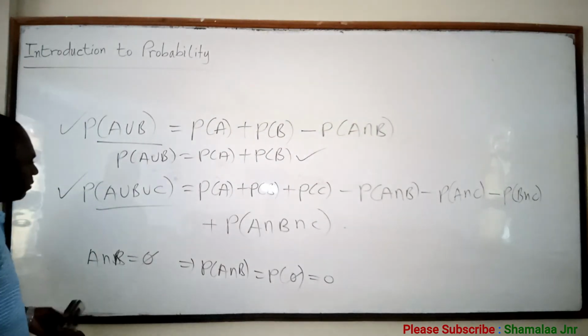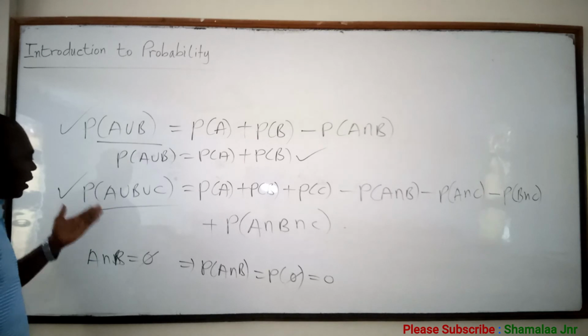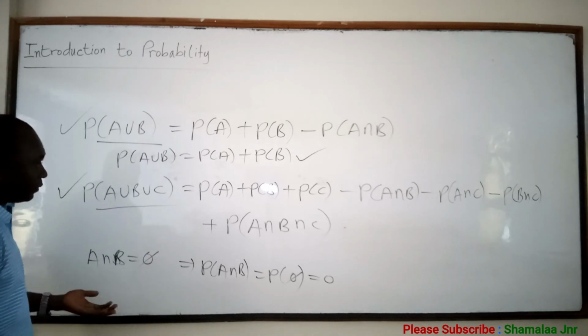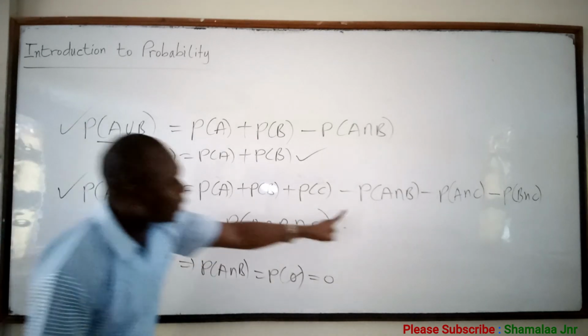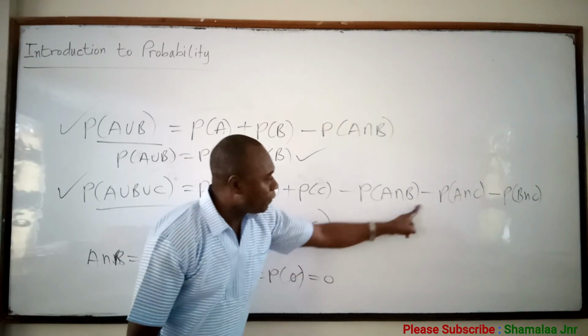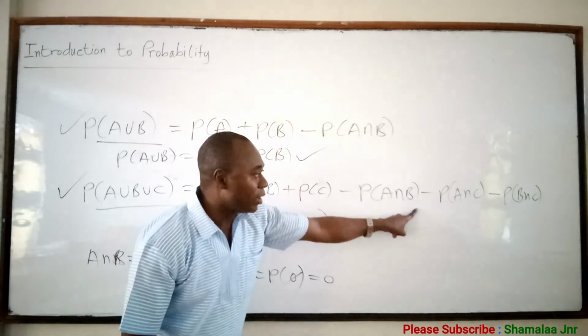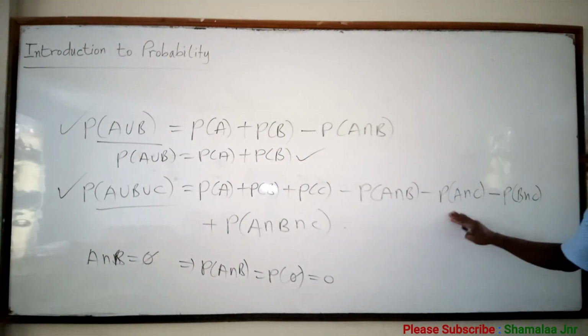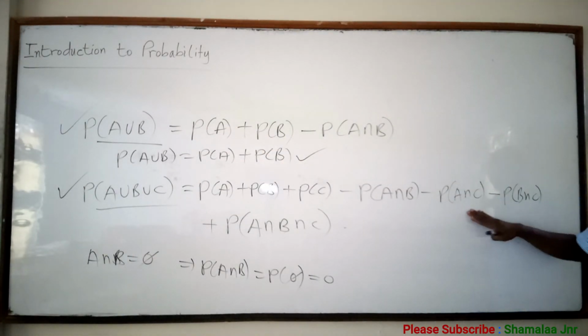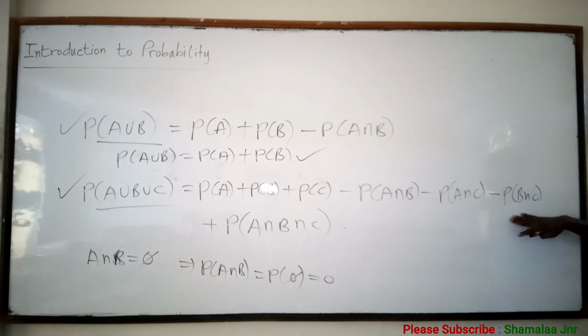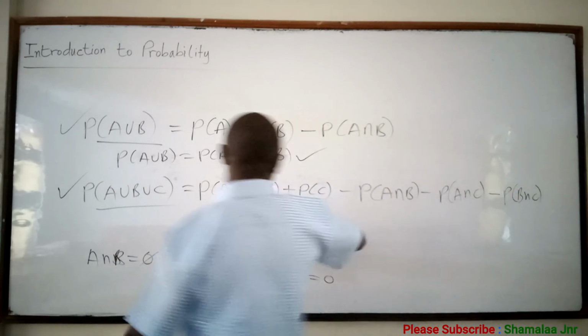Okay. Now similarly, if A, B, and C are mutually exclusive, the probability of A intersection B will be the probability of the null set, which goes to 0. The probability of A and C will also go to 0. This one also goes to 0, and this will also go to 0.